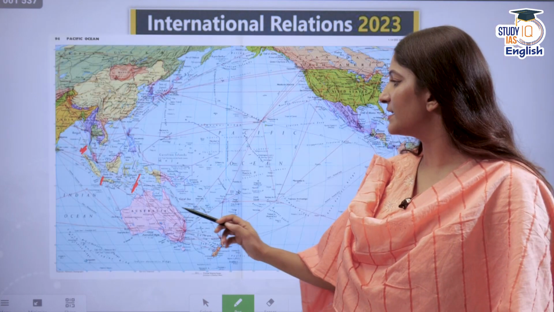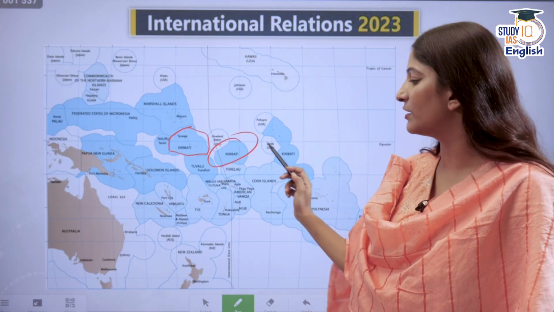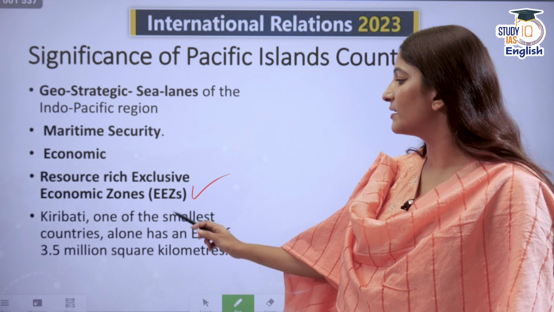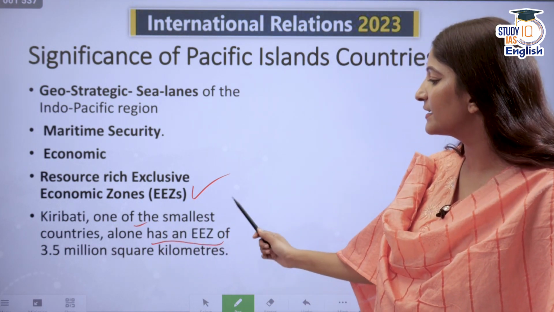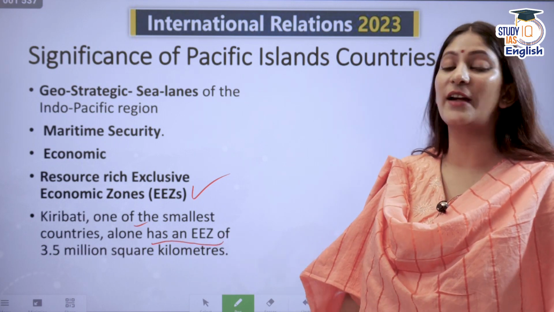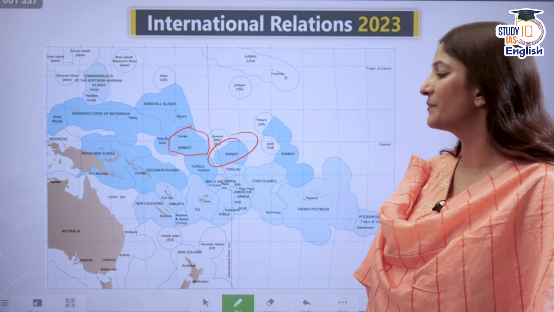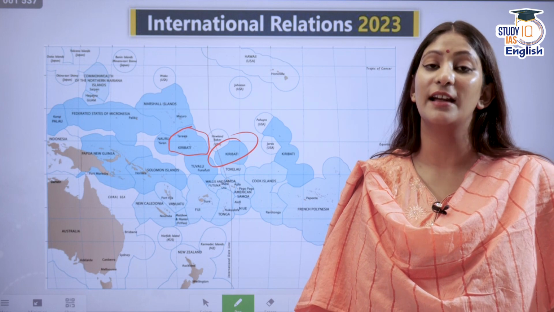Then Kiribati, as you can see, I told you about Kiribati. Kiribati is over here. It is one of the smallest countries in the Pacific Islands. It alone has an exclusive economic zone of 3.5 million square kilometers, and they know it. They very well know why they are important.